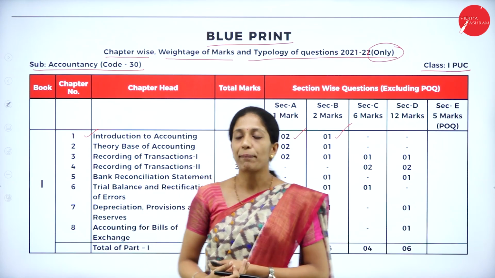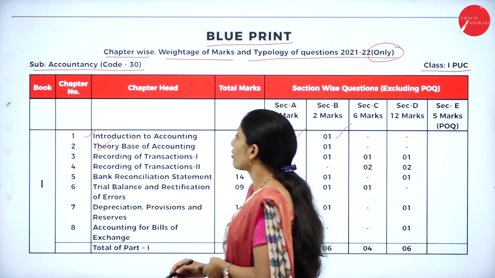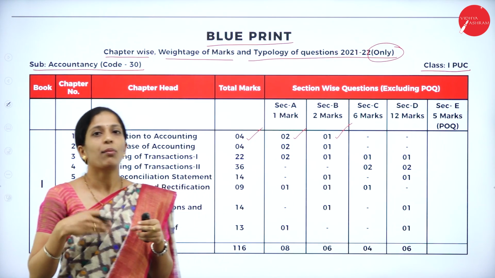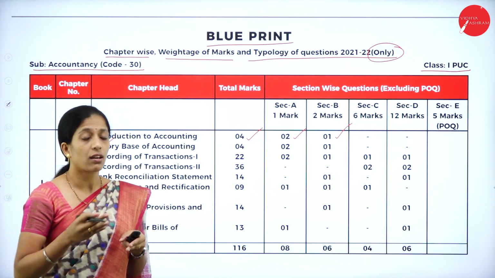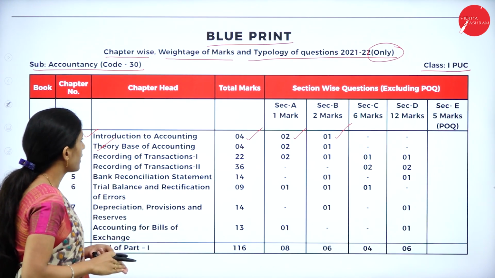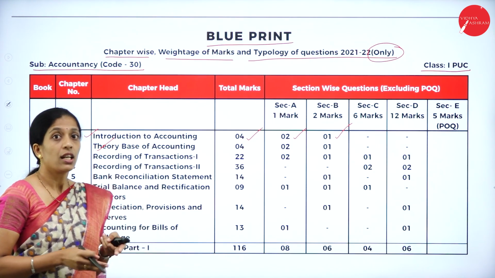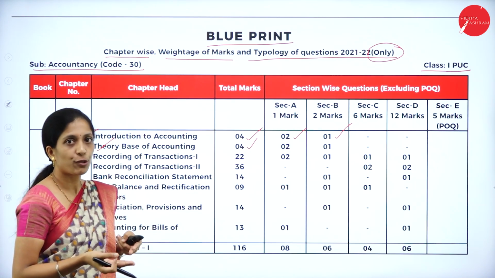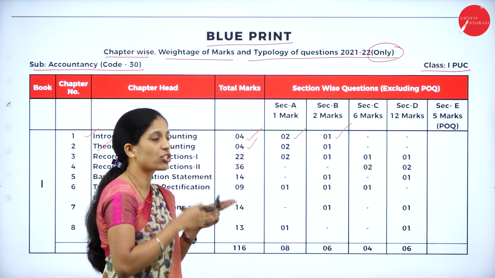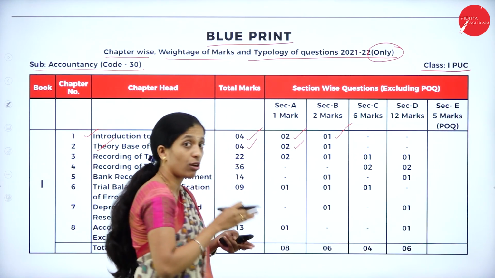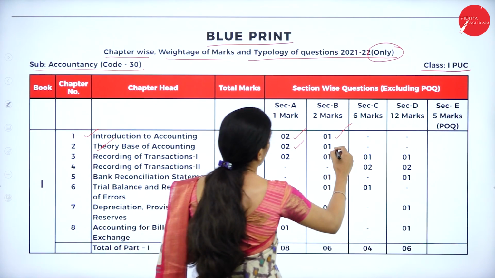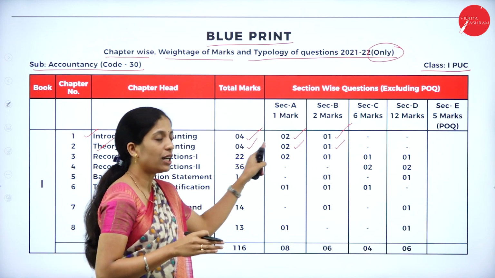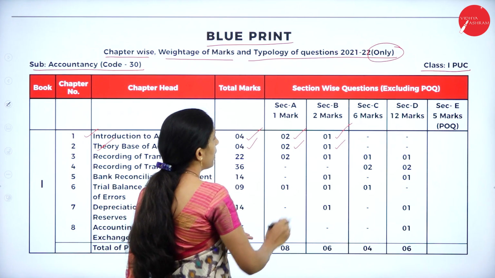Now coming to chapter 2, that is Theory Base of Accounting. This is also a theory chapter, where you are going to learn about all the accounting principles, accounting concepts, and conventions. Here also the weightage of this chapter is 4 marks. Now, how is the distribution made? You can expect 2 questions of 1 mark and 1 question of 2 marks. Like the first chapter, you will get 2 questions of 1 mark and 1 question of 2 marks.